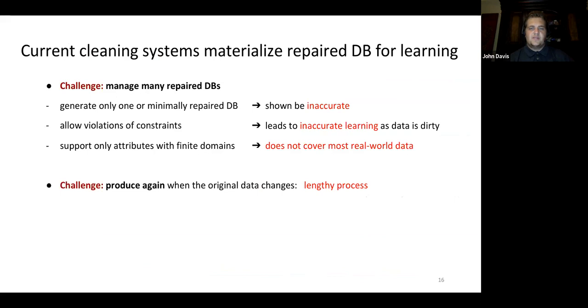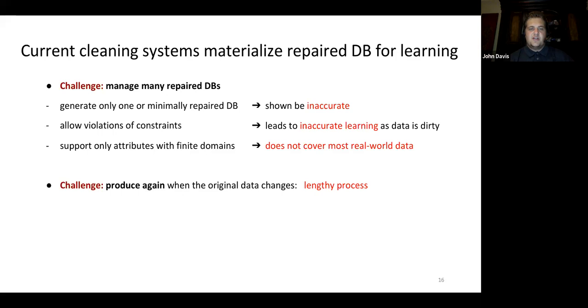Current cleaning systems materialize repair databases for learning. The first challenge here is managing many repair databases. There are a couple different ways to do this. The first is to generate one or a minimally repaired database, which is shown to be inaccurate. The second is to allow for violations of constraints. However, this also leads to inaccurate learning because the data is dirty. Finally, you can support only attributes with finite domains. However, this does not cover most real-world data because attributes are often infinite.